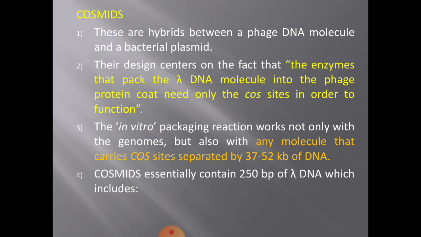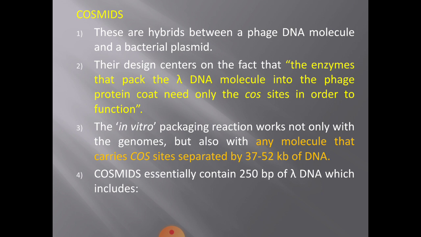So it is a hybrid of plasmid and a phage vector, hence the name cosmids. The design centers on the fact that packaging of lambda DNA molecule into the phage protein coat needs only the cos sites. Cos sites means cohesive termini in order to function.